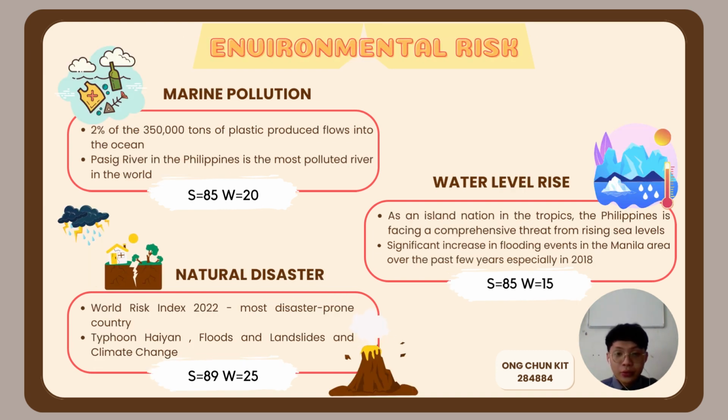While marine pollution also cannot be ignored, 2% of the 350,000 tons of plastic produced flows into the ocean. In addition, the Pasig River in the Philippines is the most polluted river in the world. So we can all imagine how serious the marine pollution is in the Philippines. The score and weight are set as displayed in the slide because marine pollution will directly affect ecological change and any economic activities related to the ocean.